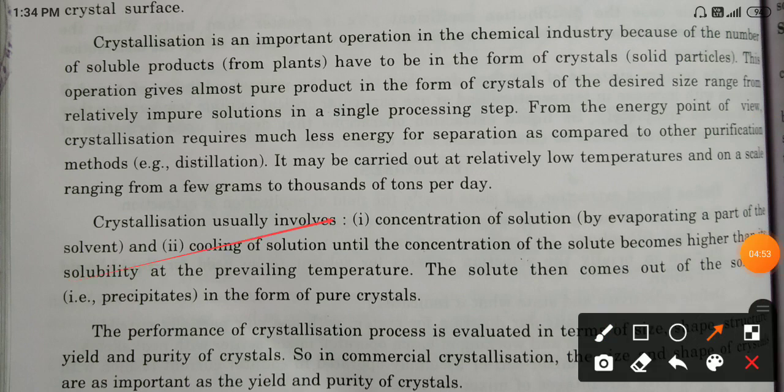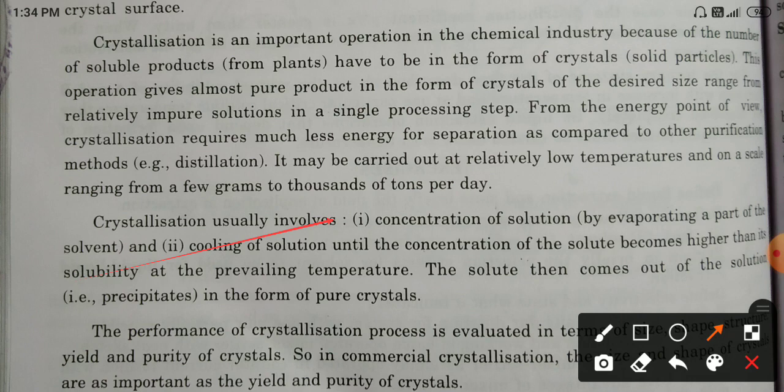First, concentration of solution by evaporating a part of the solvent, and second, cooling of the solution until the concentration of the solute becomes higher than its solubility at the prevailing temperature.